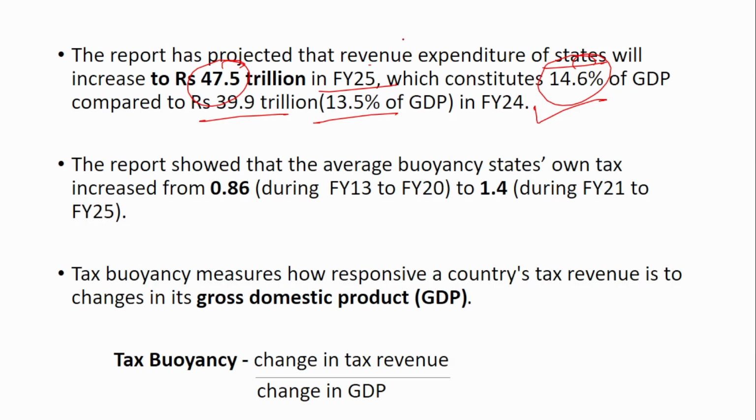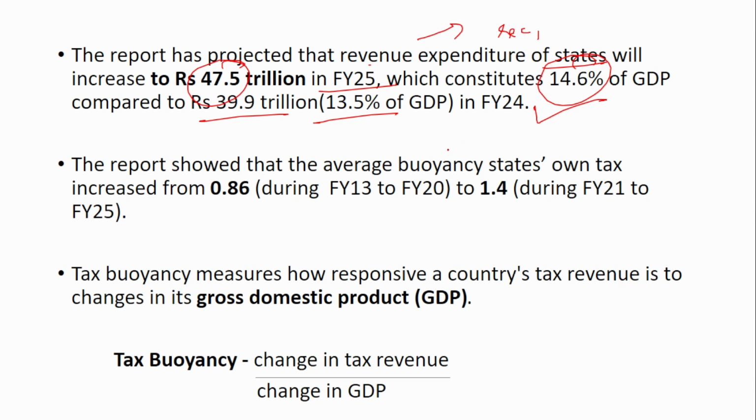One is revenue and the other is capital. Capital is when you want to increase the capital infrastructure of the country. When you invest in the infrastructure of the country, that is called capital expenditure. Revenue expenditure, we know that it is recurring in nature. So it is not a one-time expenditure, unlike the capital expenditure. It is recurring, like the salary you pay, and the rent of the government buildings. So all that is a recurring payment. The pension, the salary, all is a recurring payment. So this is revenue expenditure, and this has increased compared to the previous year.